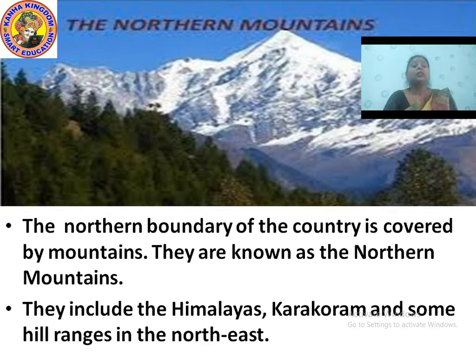They include the Himalayas, Karakoram and some hill ranges in the northeast. Let's repeat. They include the Himalayas. Karakoram is also a sort of mountain peak. It comes in the part of the Himalayas, and some hill ranges in the northeast.